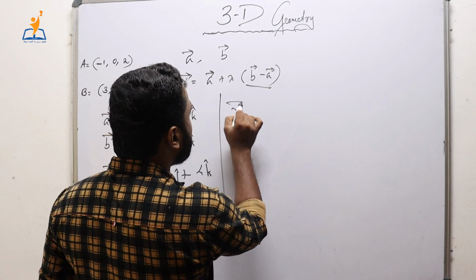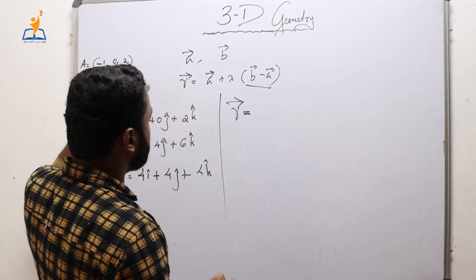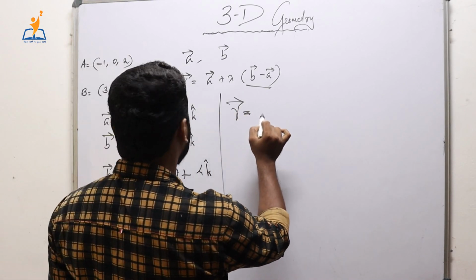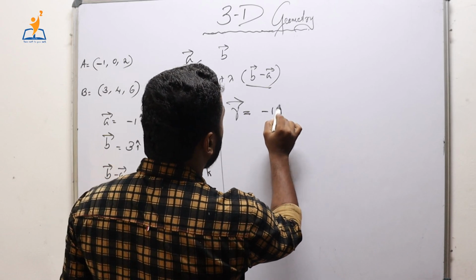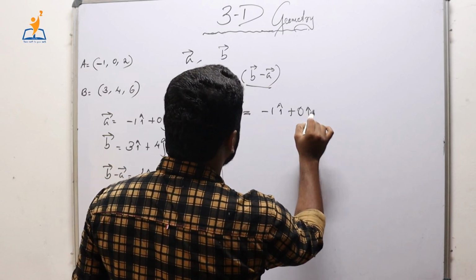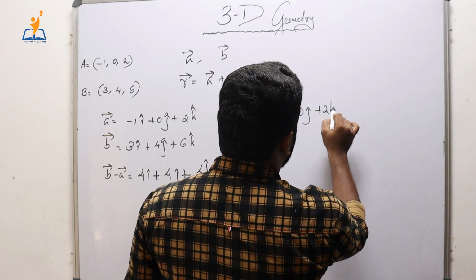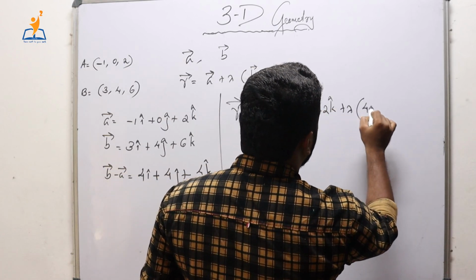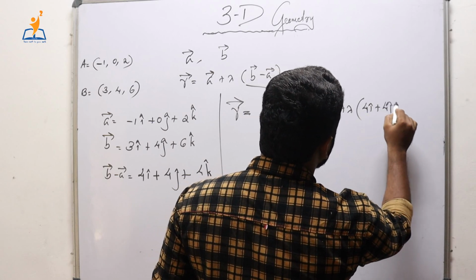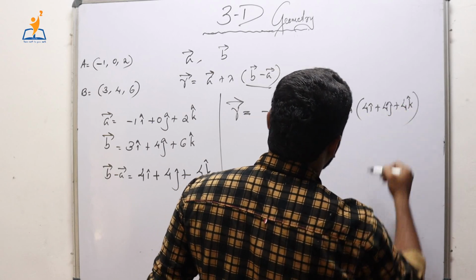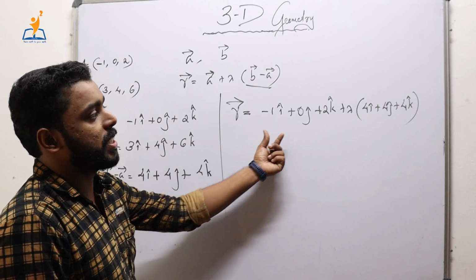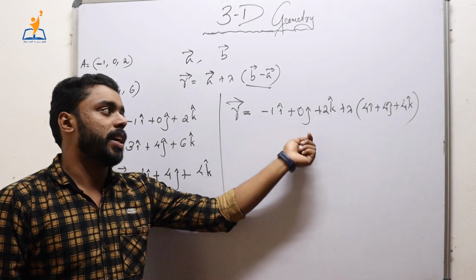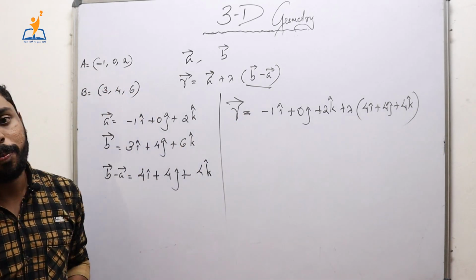Therefore, the vector equation of the line joining these 2 points is nothing but vector r is equal to minus 1 i cap plus 0 j cap plus 2 k cap, this is A, plus lambda into (4 i cap plus 4 j cap plus 4 k cap), which is B minus A. So this is the vector equation of the line joining these 2 points.